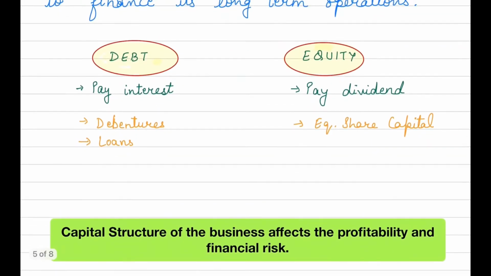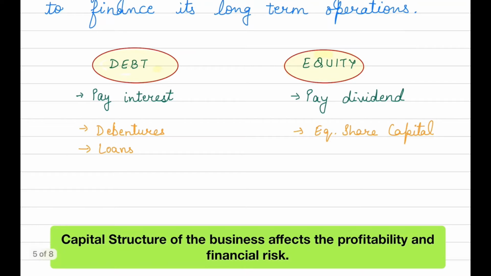Now see the impact of capital structure. The capital structure of the business affects the profitability and the financial risk. Now what is profitability? Profitability means the ability to earn profit, the percentage of profit which you are earning. And what is financial risk? Financial risk means suppose you have to pay a very high amount of interest. In that case, if you do not have profits in your business, you will not be able to pay your interest. That is what you mean by financial risk.